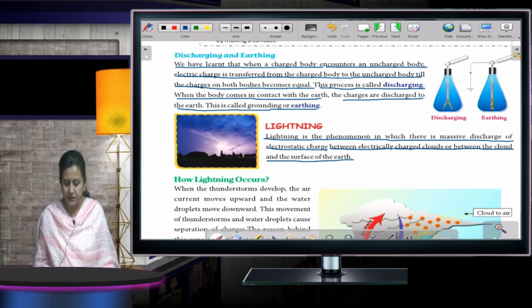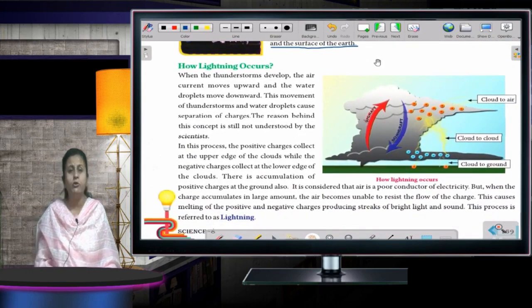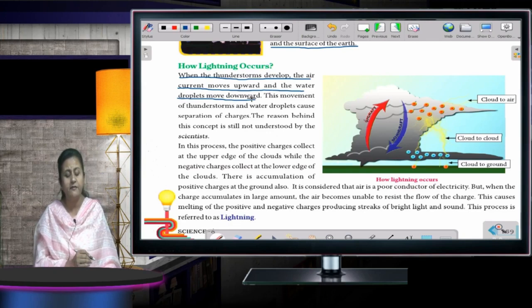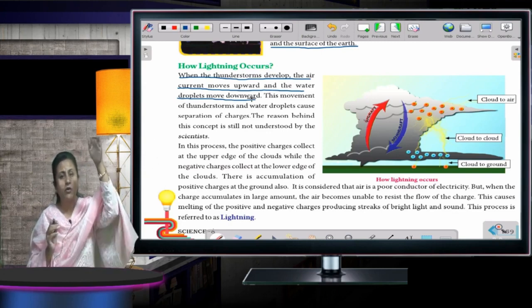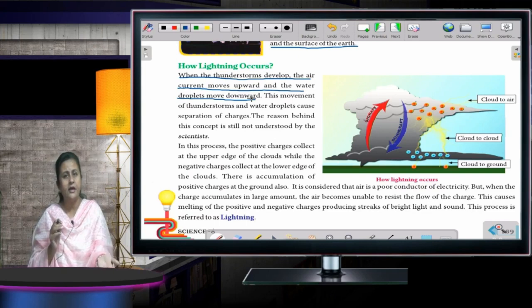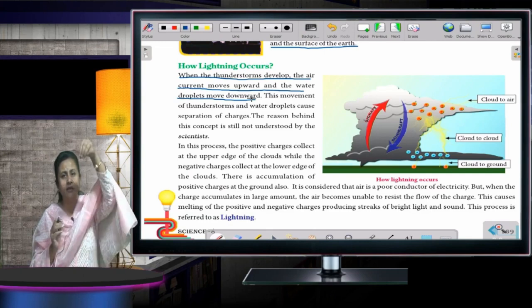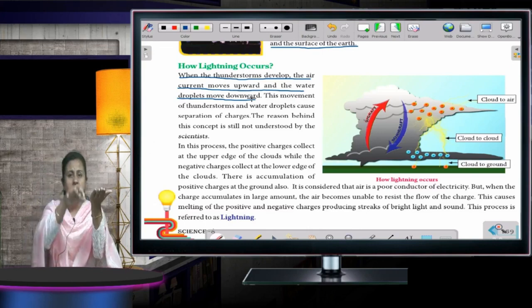How does lightning occur now? Here you can see, I'm going to read it out for you. When a thunderstorm develops, the air current moves upward and the water droplets move downward. Whenever a thunderstorm is there, the air current starts moving upward and the water droplets start moving downward. Whenever rain is there, it rains down. So the current is moving up and the water is falling down.